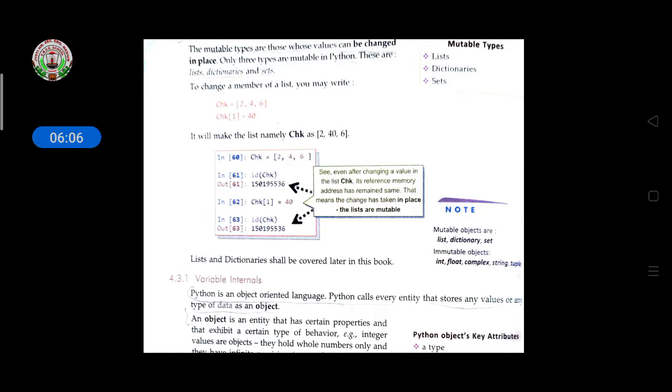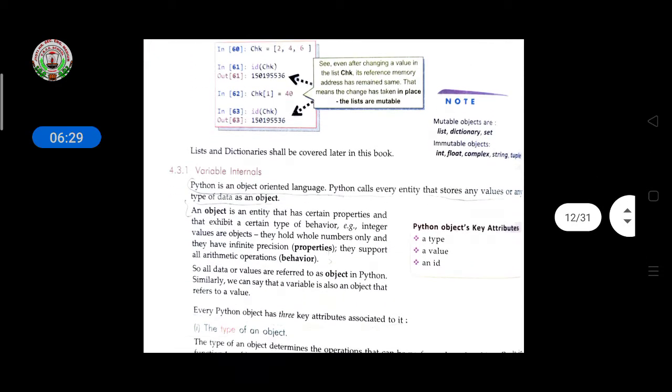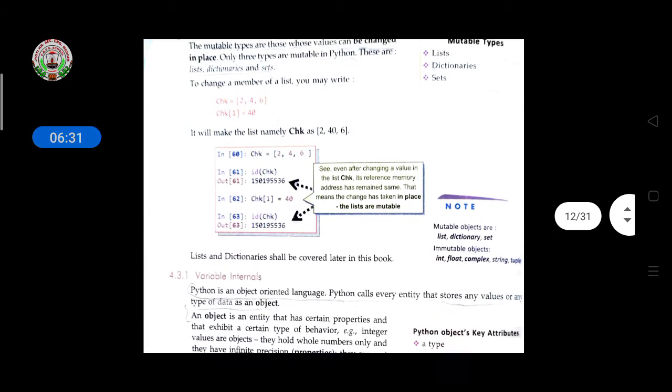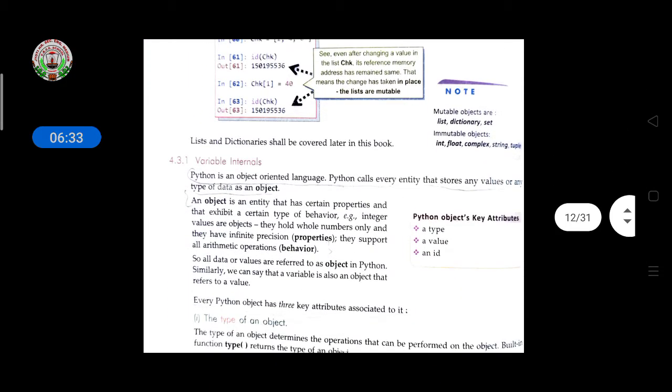If you want to change the value at one place to 40, remember that in the last class we learned that addresses start from 0. So the 0 place is 2, the 1 place is 4, and the 2 place is 6. Here we have to change the 1 place to 40. So in place of 4 it changed to 40. This is the way it changes.